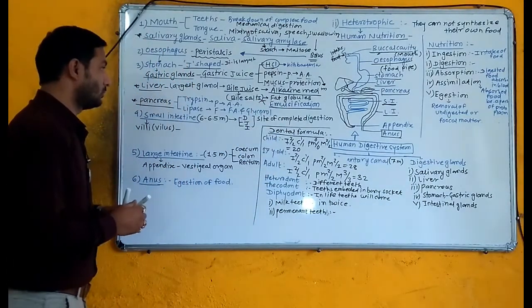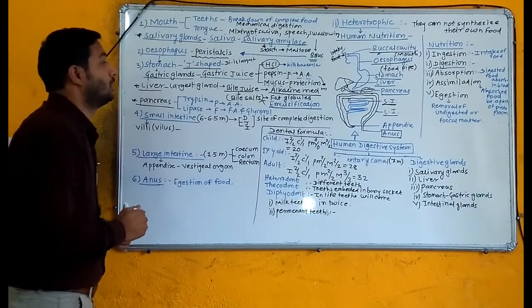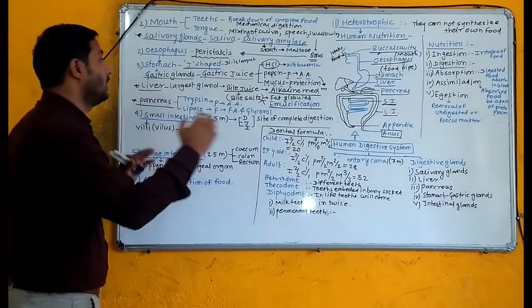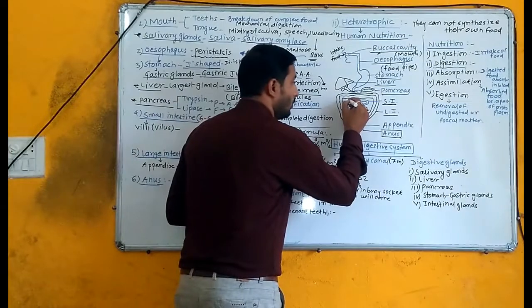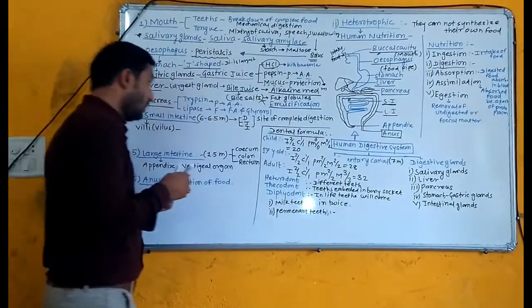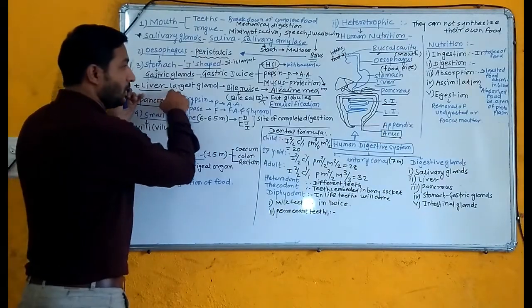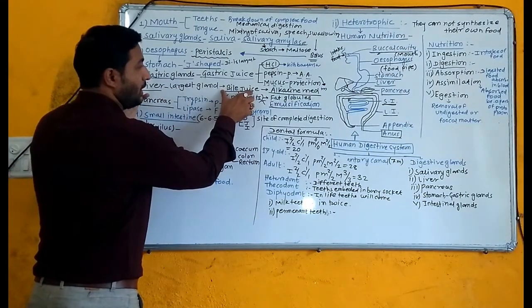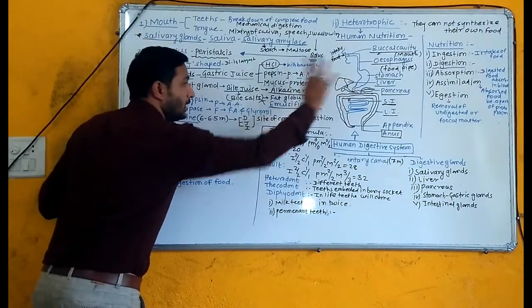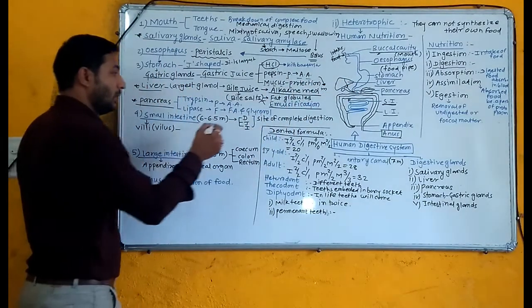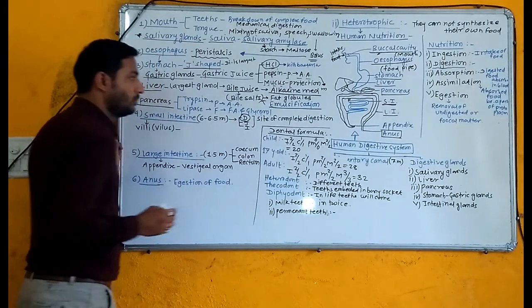Now this broken down food again reaches the small intestine. The secretions of the liver, meaning bile juice, and pancreatic juice pour into the small intestine in this part which is known as duodenum.